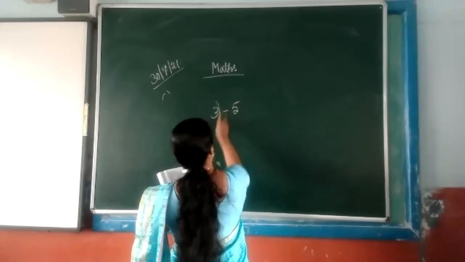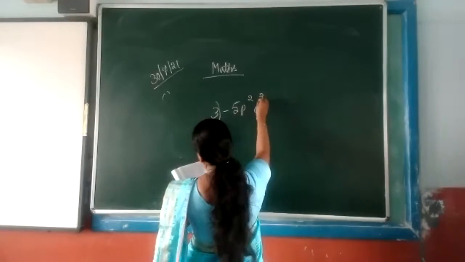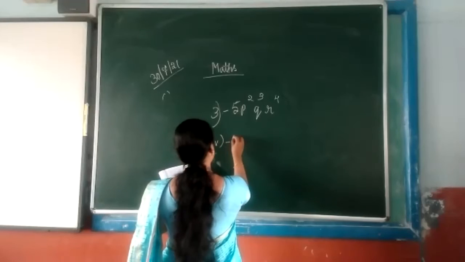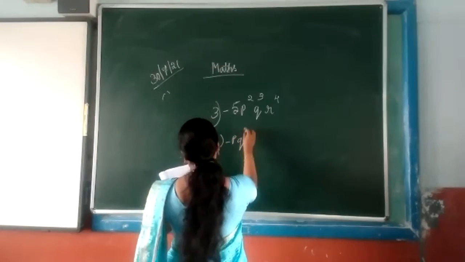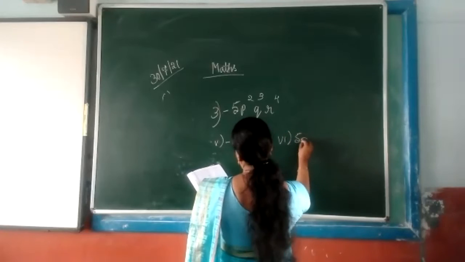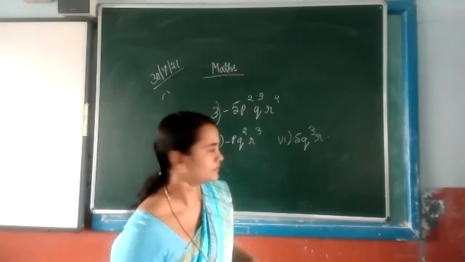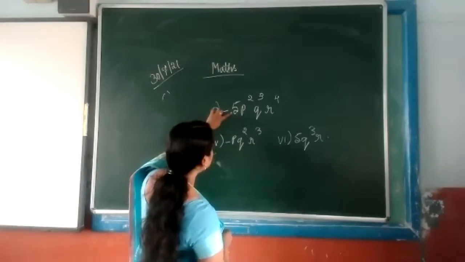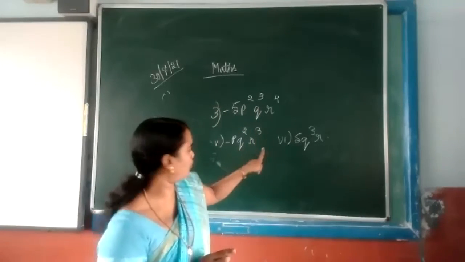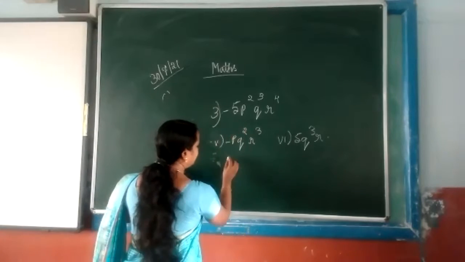Minus 5 p square q cube r to the power 4. And the fifth one is minus p q square r to the power 3. And the sixth one is 5 q to r. Yes, ma'am. Now you see, minus p means here 2p, among that 1p is given here. So the minus sign is also given. That means the answer is 5.